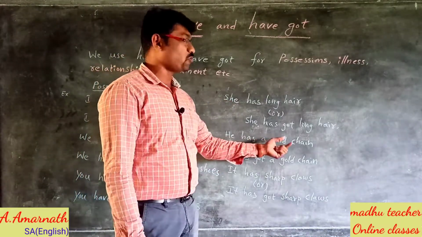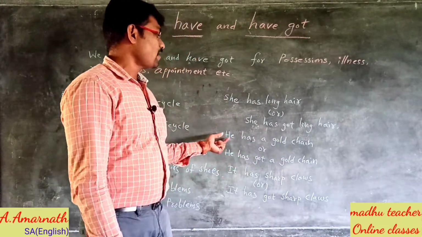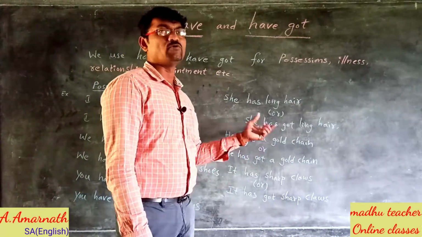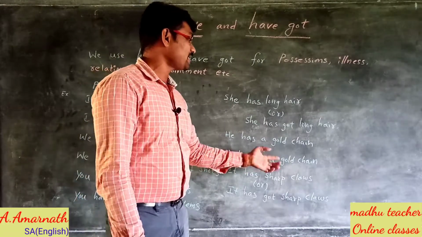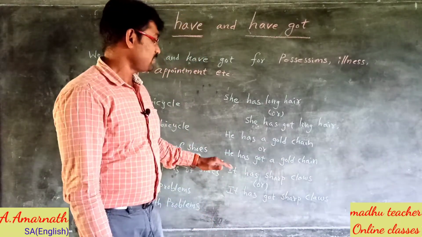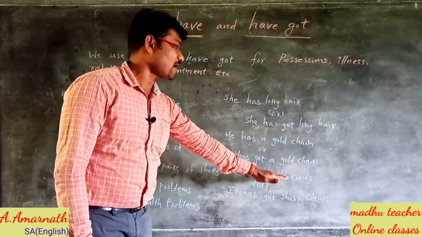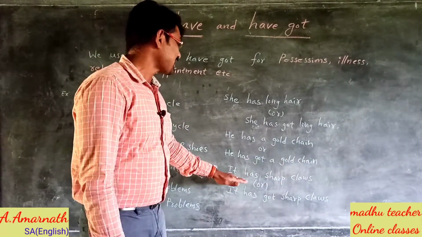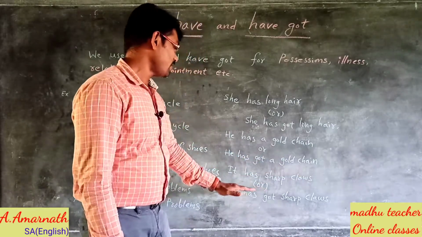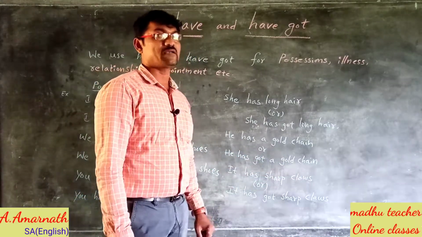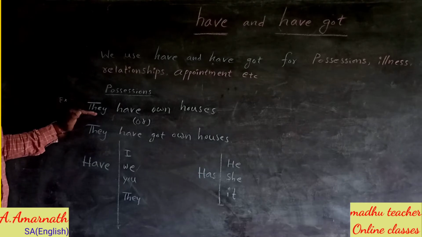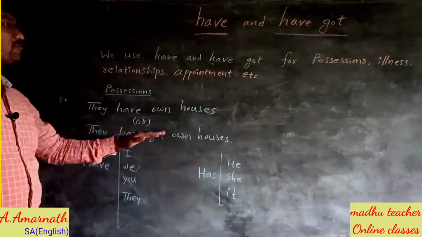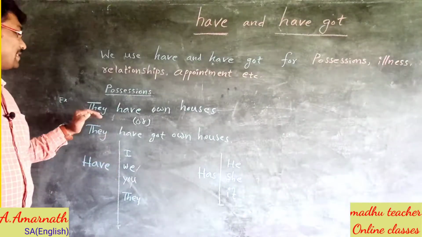He has a gold chain means he possesses, he owns a gold chain. He has got a gold chain. Similarly, it has sharp claws, or it has got sharp claws. Okay. Look at this sentence. They have own houses, or they have got own houses.